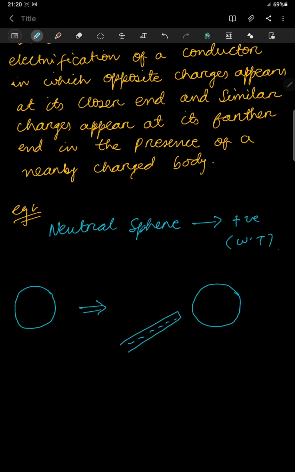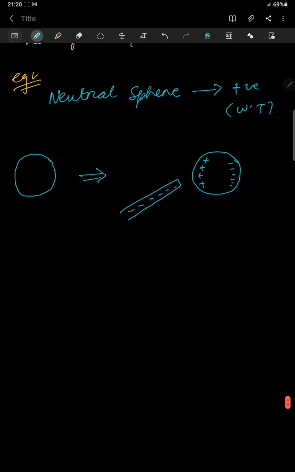So because of this negatively charged body which I brought near the neutral sphere, you will see positive charges get developed on this side of the sphere and the negative charges developed here. So segregation of charges takes place. Okay, then in the next step, the same rod is kept near the metal sphere, and the other side of the sphere is being earthed.